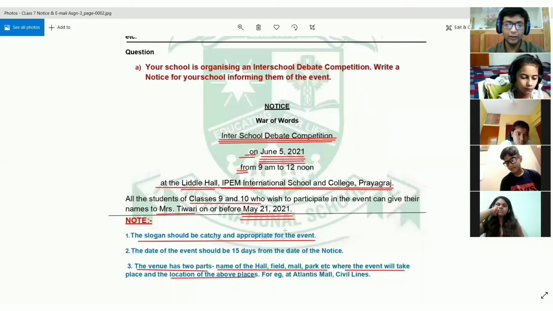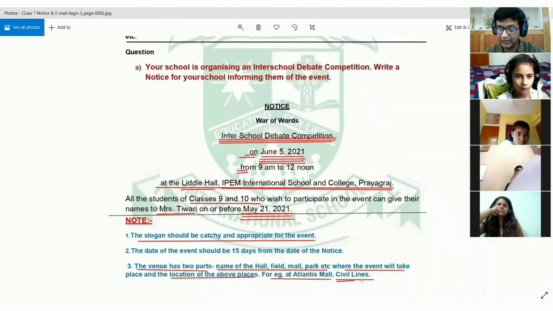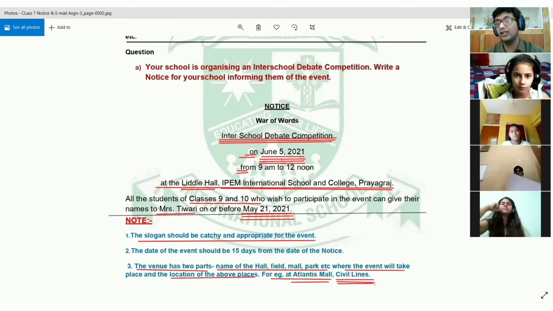So you have two parts in the venue. If you see something is being held in Atlantis Mall, then you will immediately mention civil lines, so that the person who is reading knows that Atlantis Mall is present in civil lines, right? So Atlantis Mall will become the name of the venue, and civil lines will be the location where the venue is located, right?